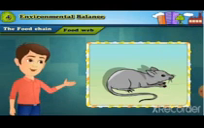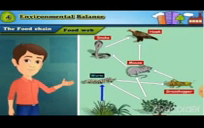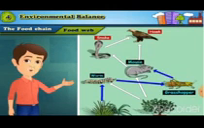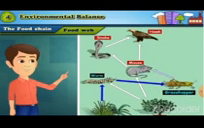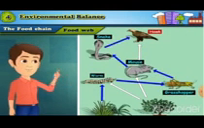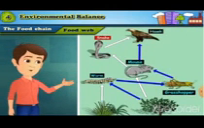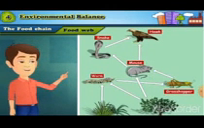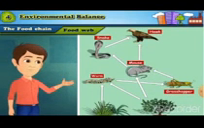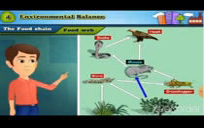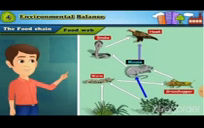Mouse is one of the links. Grass, worms, grasshopper, mouse, hawk. Grass, worm, grasshopper, mouse, snake, hawk. Plant, worm, grasshopper, mouse, hawk. Plant, worm, grasshopper, mouse, snake. Plant, mouse, snake. Plant, mouse, hawk.